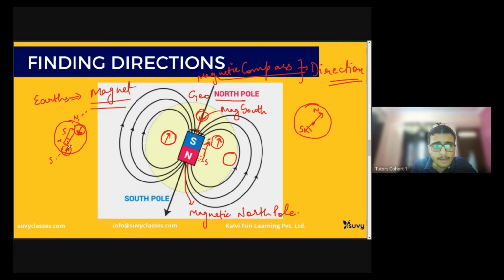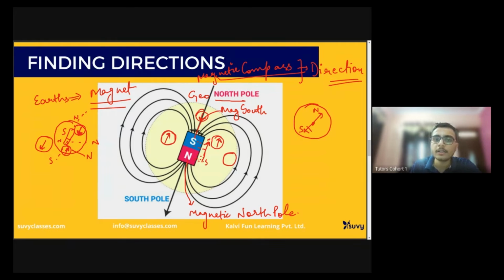Whereas if I move to this end, and if my pointer is initially like this, it will be repelled by this north pole, because this is itself a north pole, they will repel each other, and my magnetic needle will rotate like this, 180 degrees. So my compass will give me a direction in this way. All right, are you getting my point? This is a phenomenon that we observe. This helps us in finding out directions wherever we are standing. It's used for navigation. If you are traveling from one place to another, it will help you to navigate, to know the location at various spots on Earth.